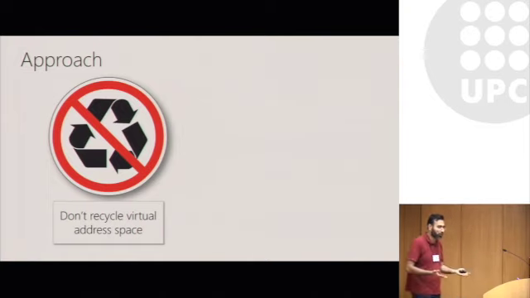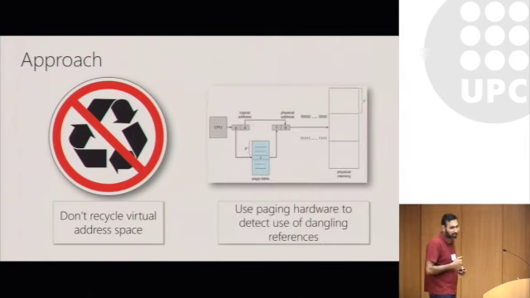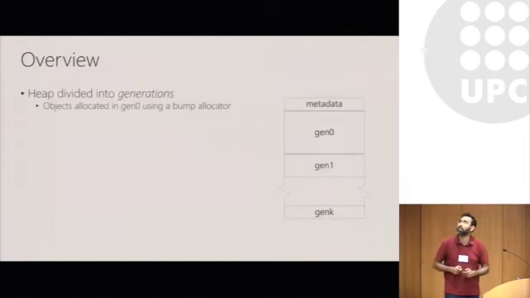And this exploits the fact that in large 64-bit systems, we have a lot of free, very large virtual address spaces. In fact, we did some numbers and found that if you have applications that keep allocating objects, then it'll take at least a day for you to recycle the whole virtual address space. So we are not going to reuse virtual address space, and we are going to use paging hardware to detect when you try and dereference or use a dangling reference. So let me describe this in a little bit more detail.